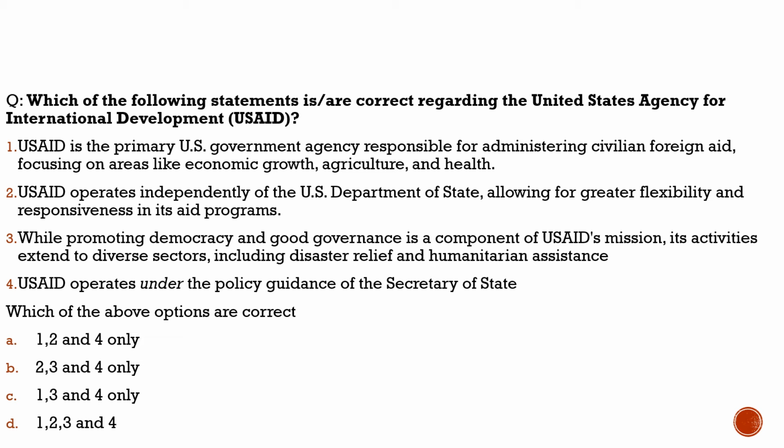Here the question is with respect to the United States Agency for International Development. Why is it in the news? Because of Trump. Trump has decided to cut 90% of its budget. It used to get approximately $45 billion, and now it would be cut by 90%, and would approximately reach, I guess, 1 billion or below that. So there is a huge dip in the budget allocated to US aid.